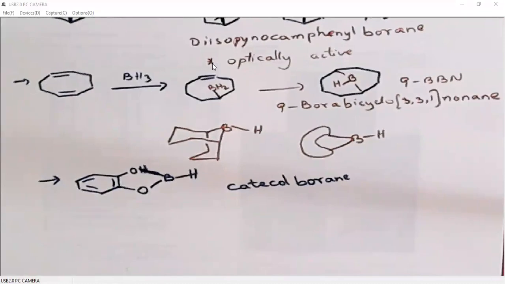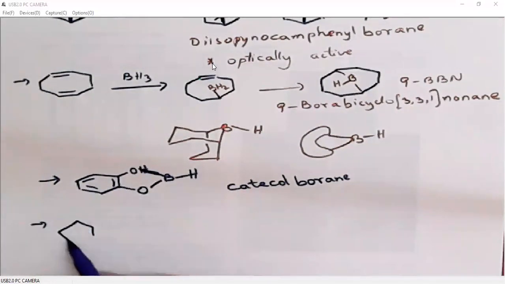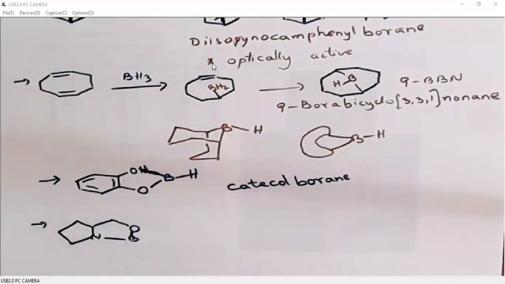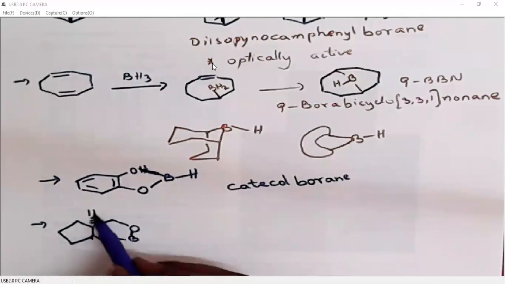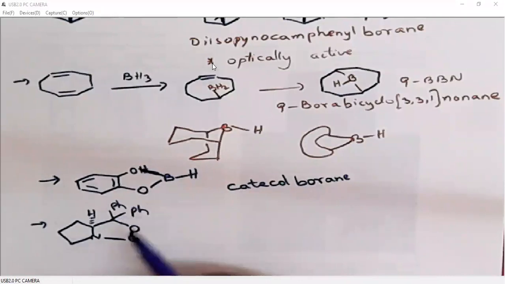We also have a chiral boron catalyst. This compound is a chiral molecule, so it reduces the double bonds asymmetrically. So this is a chiral boron reducing molecule.